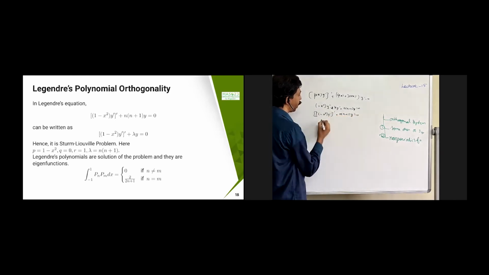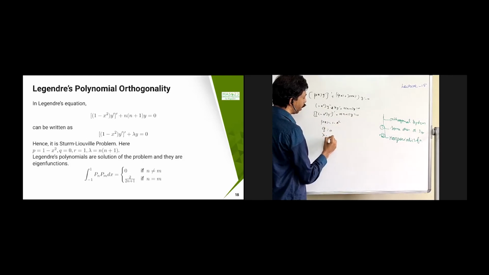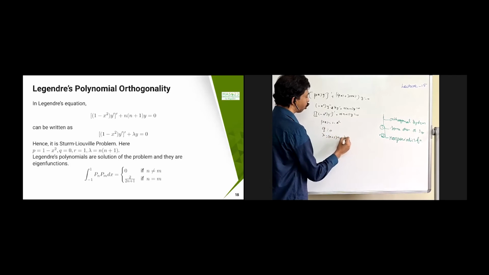Here p of x is nothing but 1 minus x square, q is 0, lambda is n into n plus 1, and r is 1. So you can check that this is a Sturm-Liouville problem.